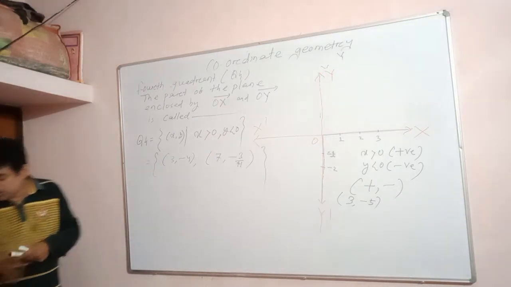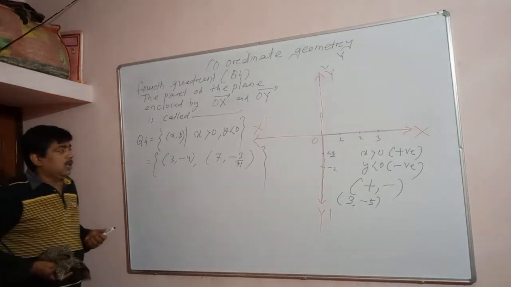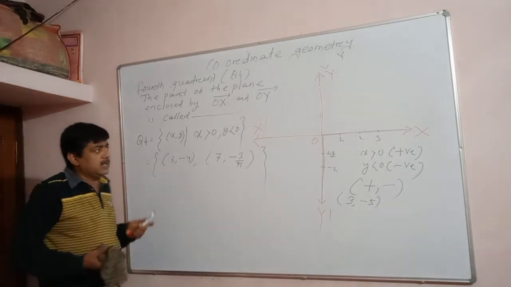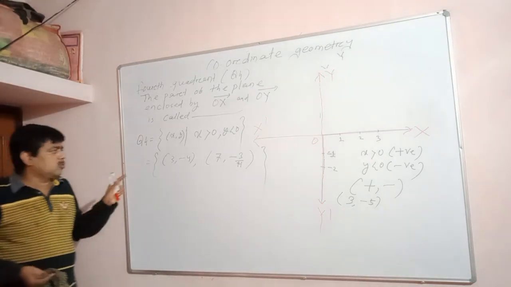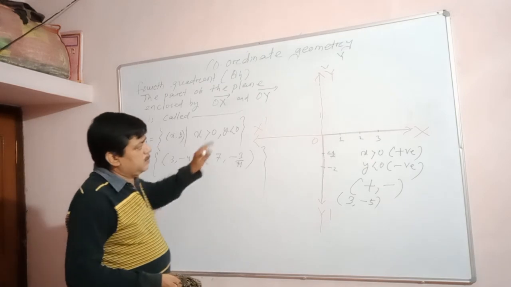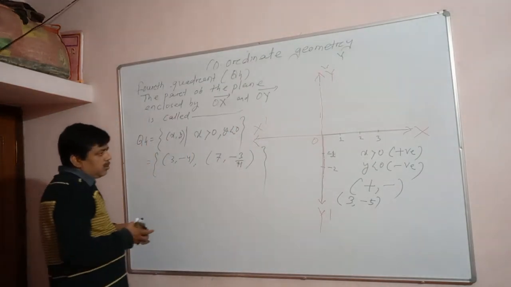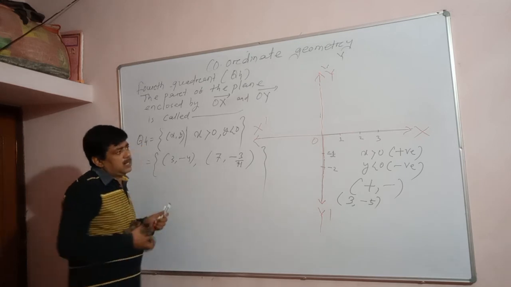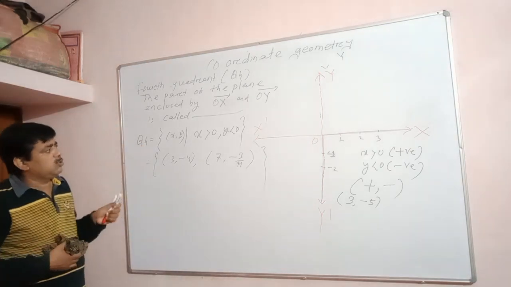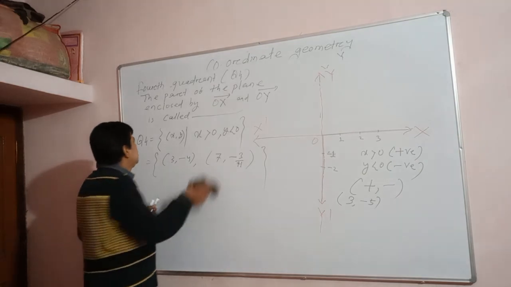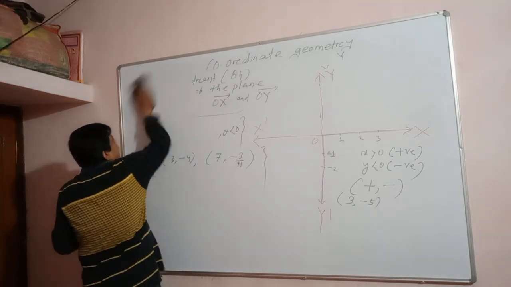A plane is divided by the coordinate axes into four parts, and each part is called a quadrant, 1/4 of the plane, and these quadrants are named Q1, Q2, Q3, Q4. So this is about the fourth quadrant.